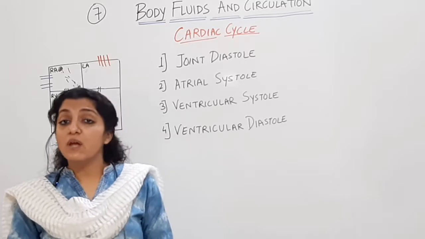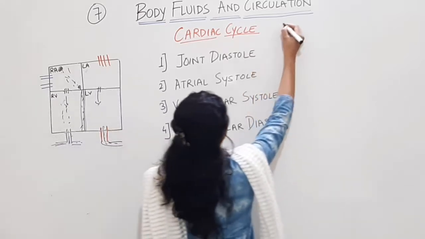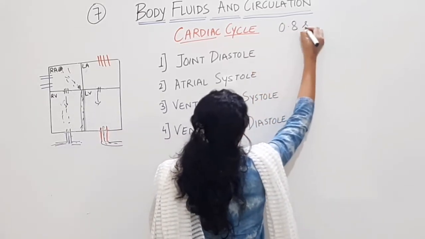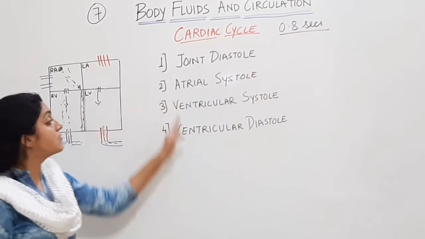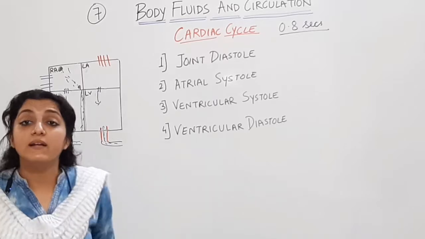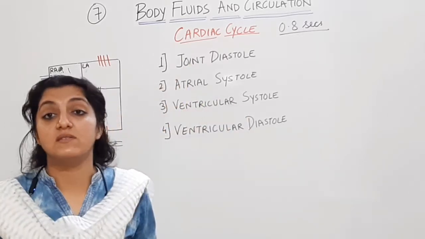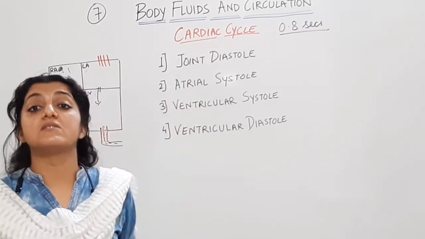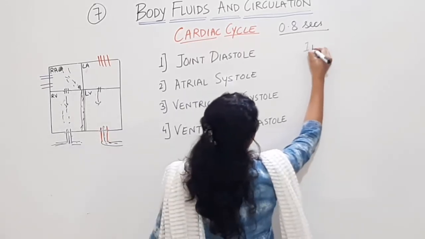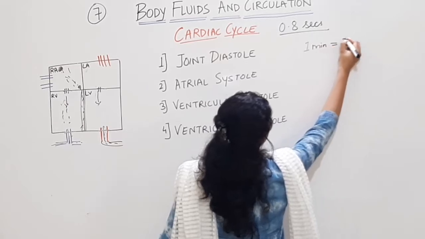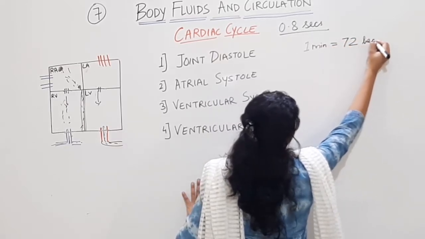The complete duration of cardiac cycle is 0.8 seconds. 0.8 seconds लगता है एक ये पूरी cycle को, the phases that we have discussed, it takes 0.8 seconds to complete these phases. Only 0.8 seconds. So in 1 minute there are 60 seconds. Okay, in 1 minute heart beats at around 72 times.